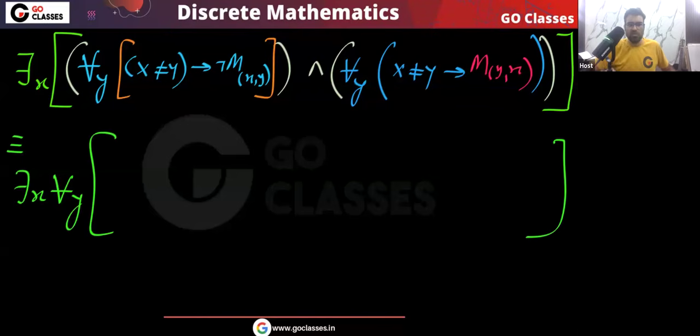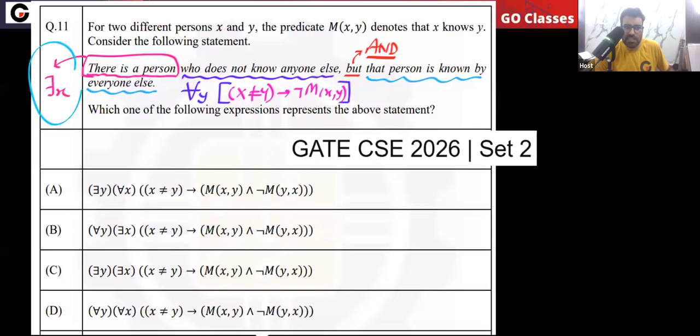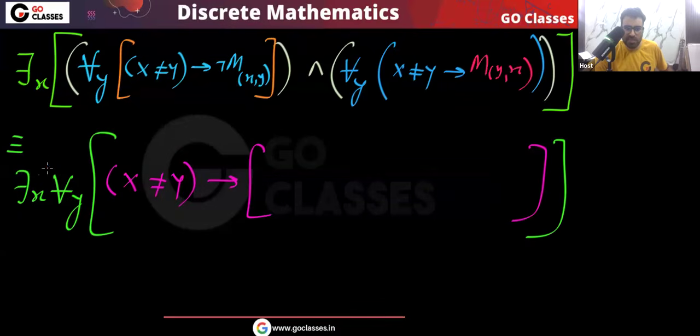We are taking this for all y outside. So I am saying there exists x, a person, so that for every y, if x and y are different, then two things will happen: x does not know y, and y knows x.